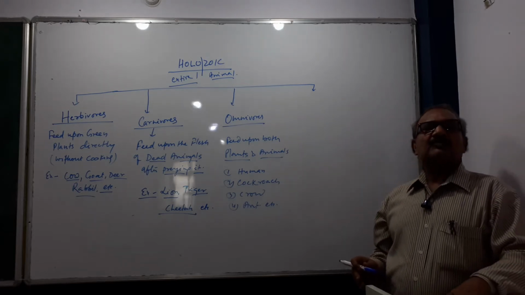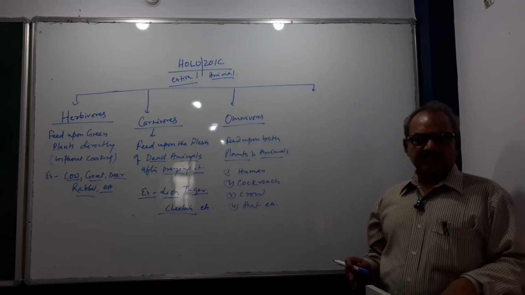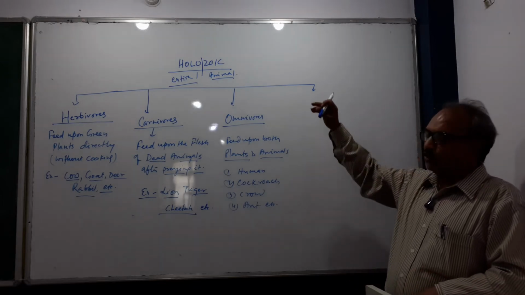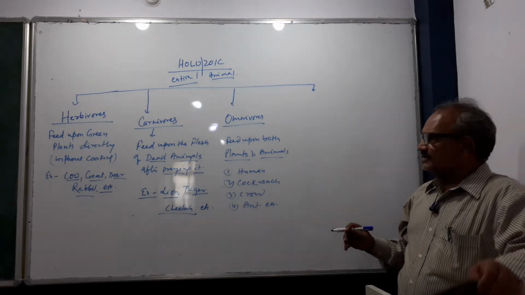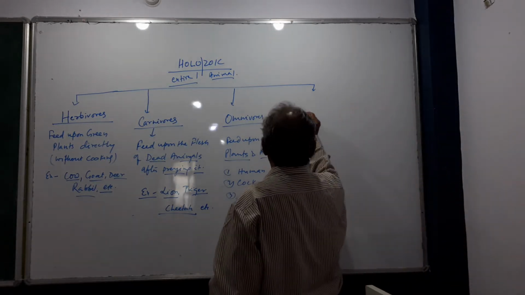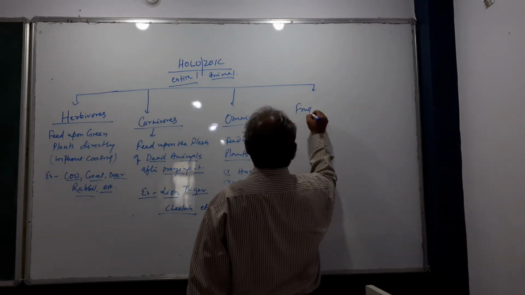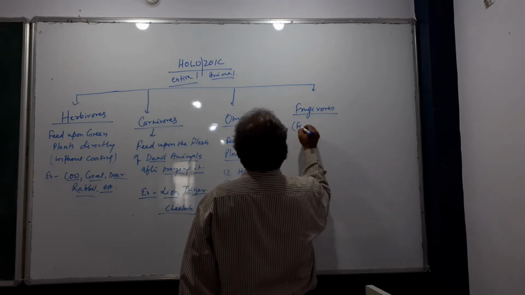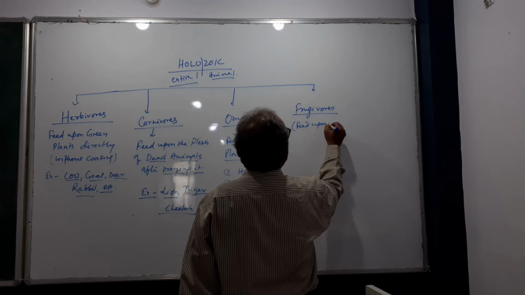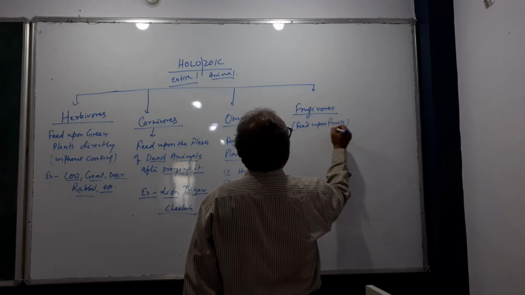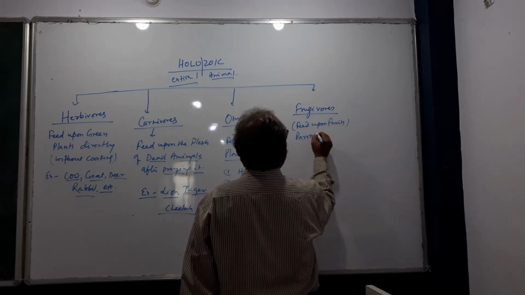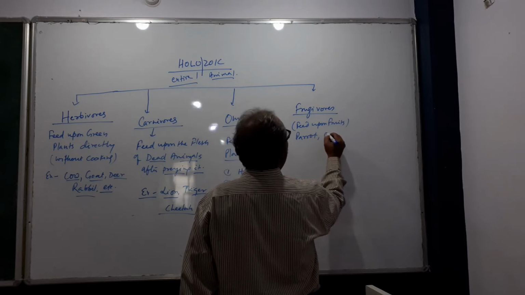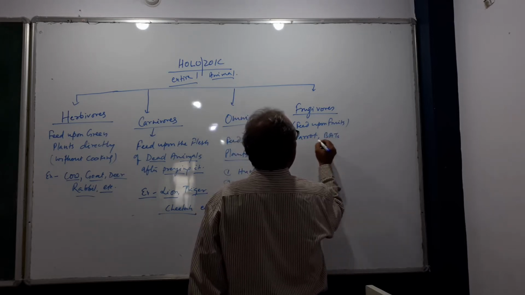Besides this, there are some more types of nutrition which have been kept in the group of holozoic. Like frugivores, which feed upon fruits: parrot, bat.